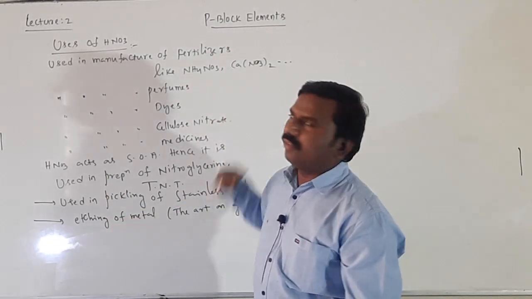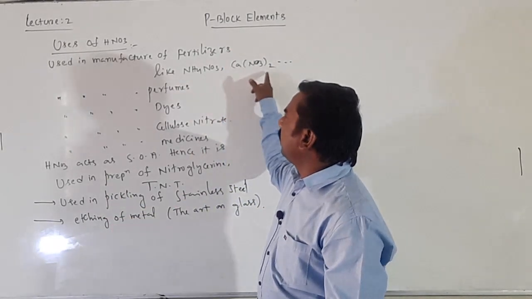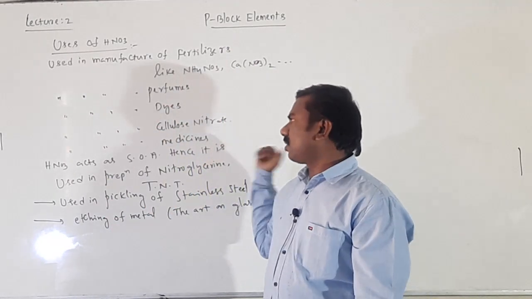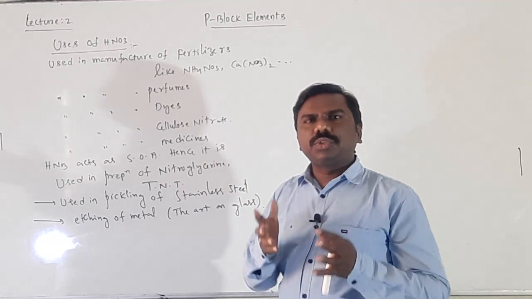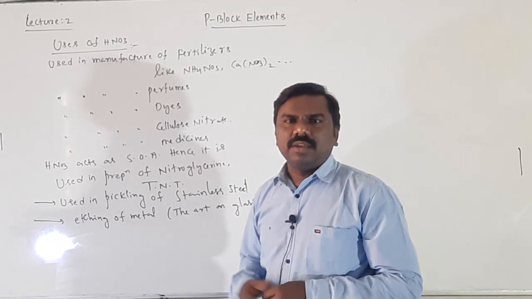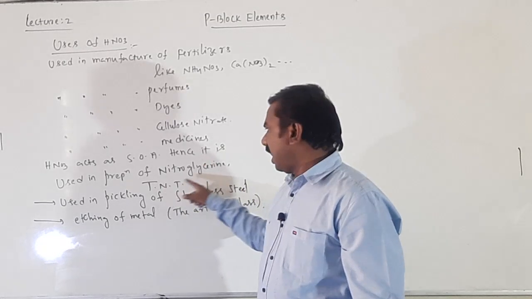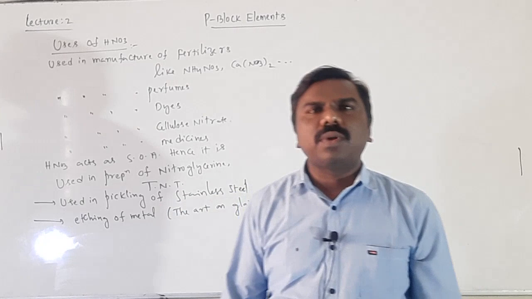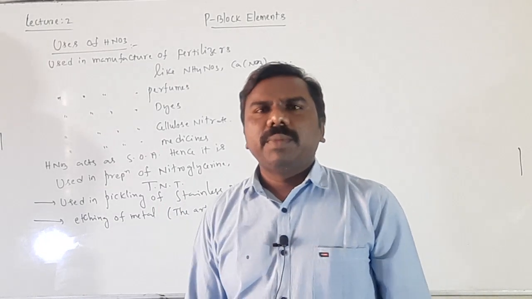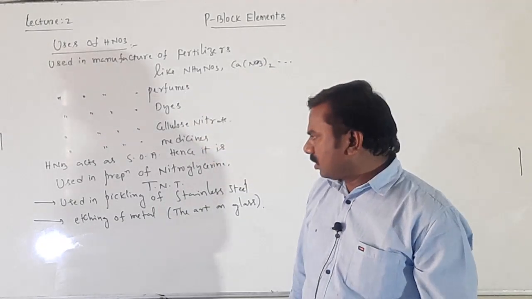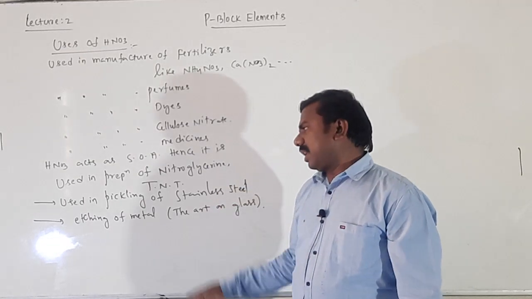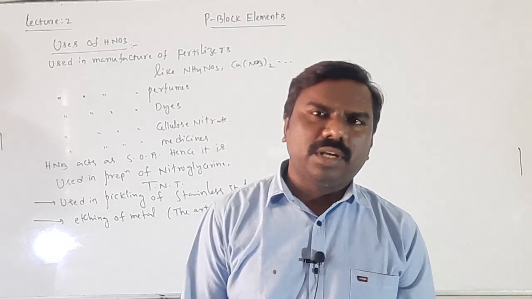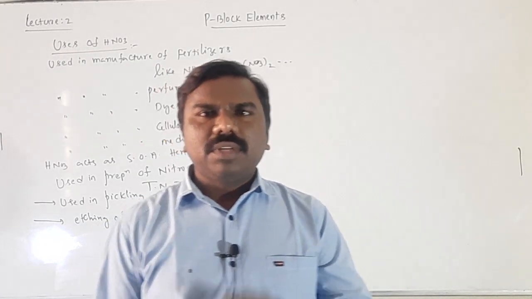Used in the manufacture of fertilizers like ammonium nitrate, calcium nitrate, perfumes, dyes, medicines, acting as a strong oxidizing agent, hence used to prepare explosive materials like trinitrotoluene and nitroglycerin, and used in pickling. Pickling means storage. Pickle means we can store, no? Pickling is nothing but a storage of stainless steel, and etching of metal is nothing but to draw something on a particular metal. These are the uses.